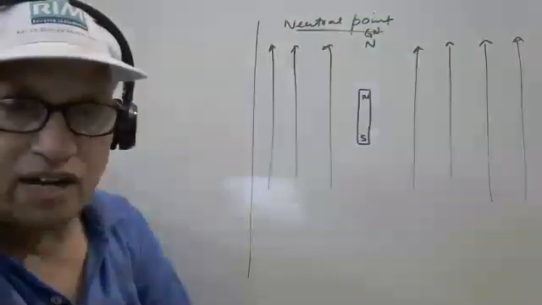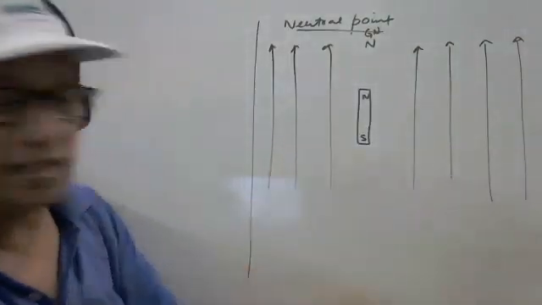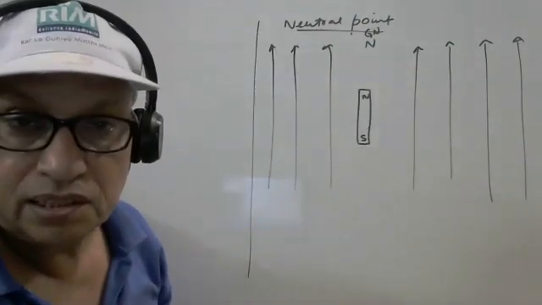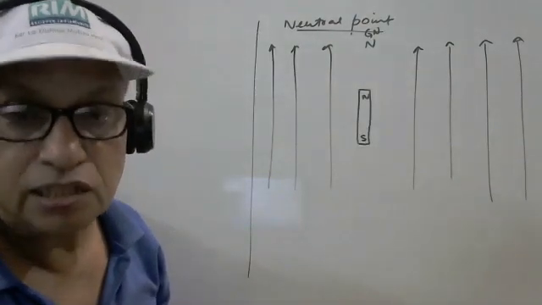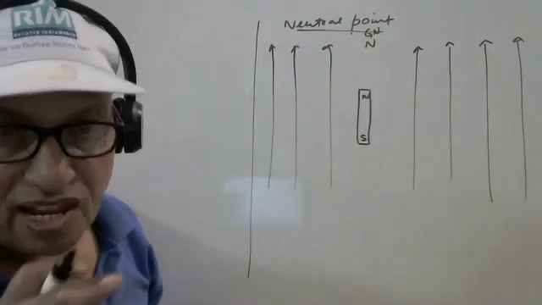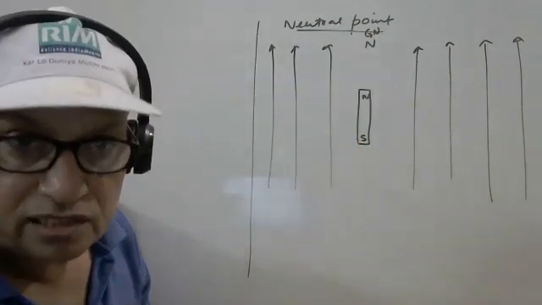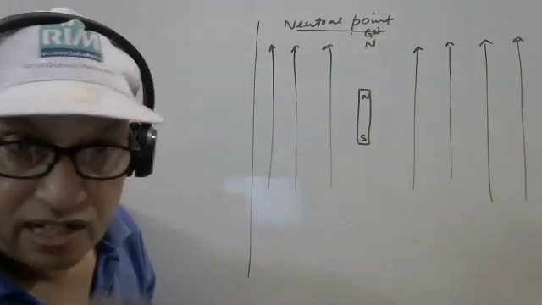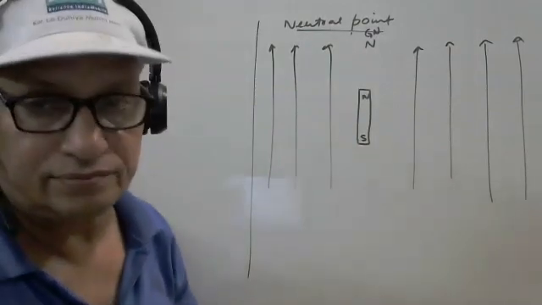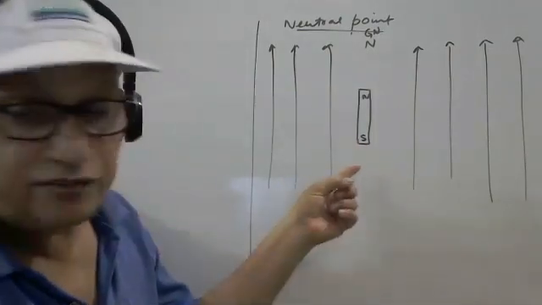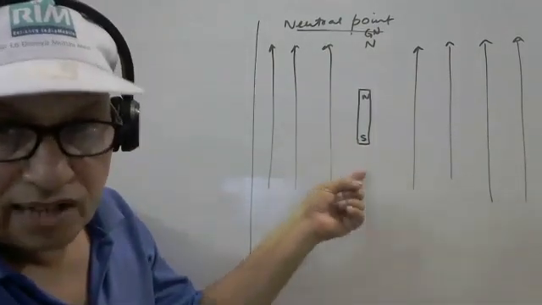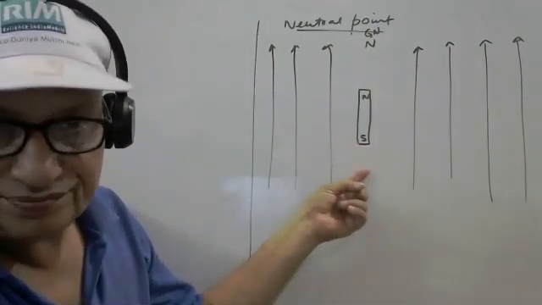For a very small space, these magnetic lines of force are parallel and uniform. And because of this small magnet, lines of force are originating from the North Pole. Now we are not talking about the Earth's magnetism. So lines of force are originating from the small magnet externally here.